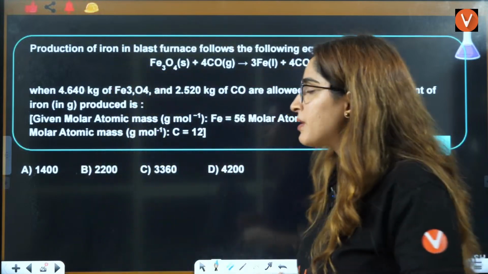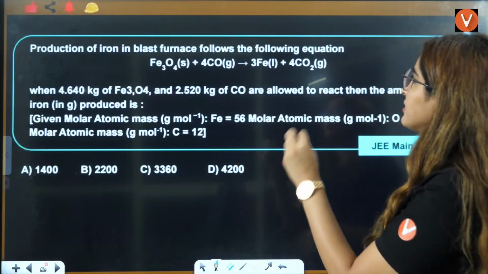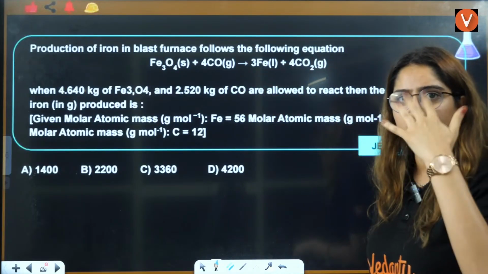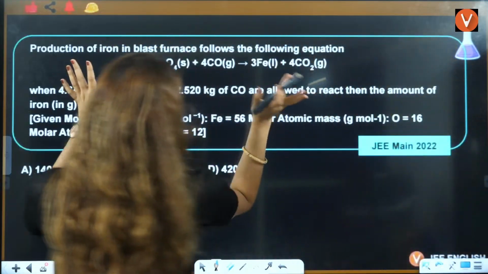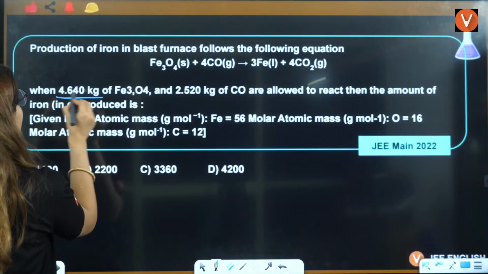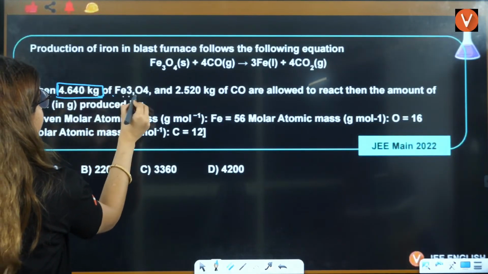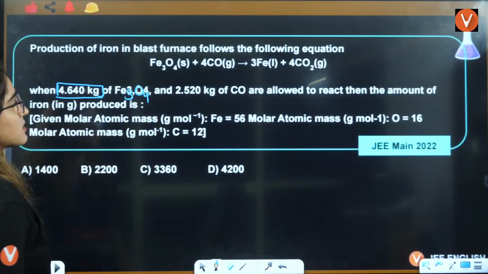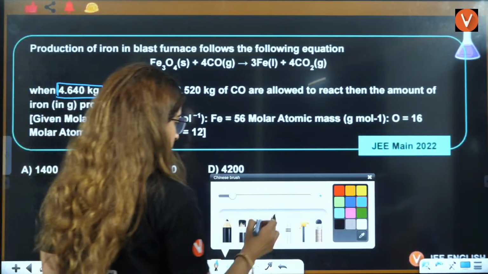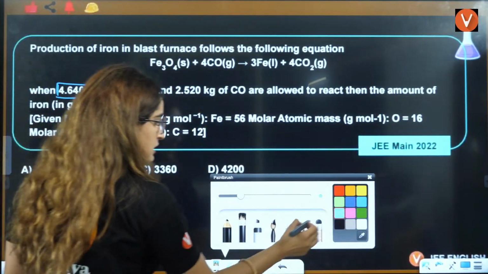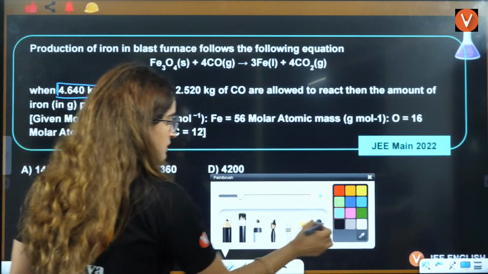The equation is given to you, that's good for you. Now, this much kilogram of Fe3O4, it should be written like this.